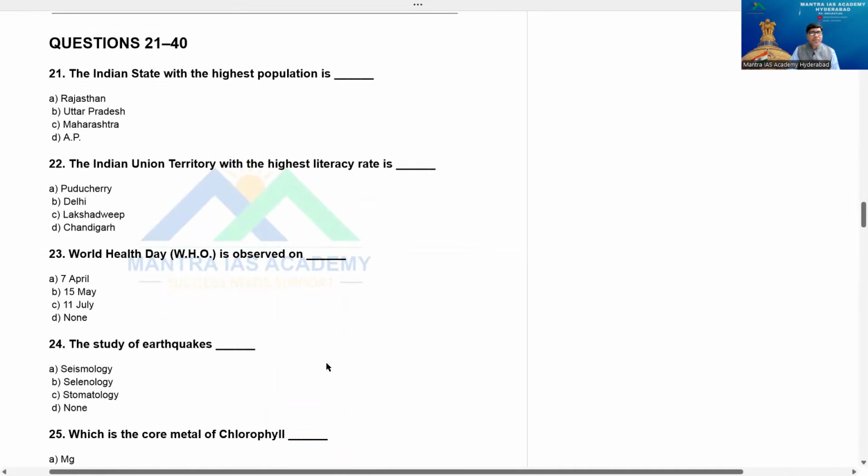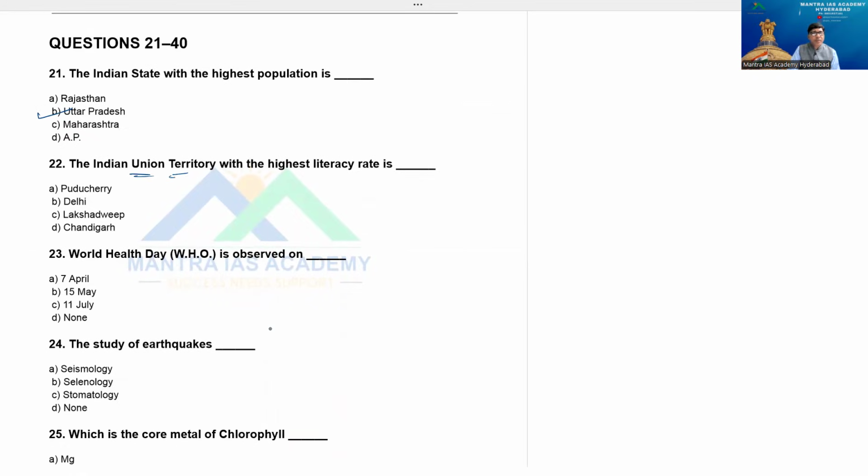The Indian state with the highest population is option A, Rajasthan, B, Uttar Pradesh, C, Maharashtra, D, AP. You know well of this one. UP is the state with the highest population, Uttar Pradesh. The Indian Union Territory with the highest literacy rate, I am asking about UT. Yes, highest literacy rate is which one?